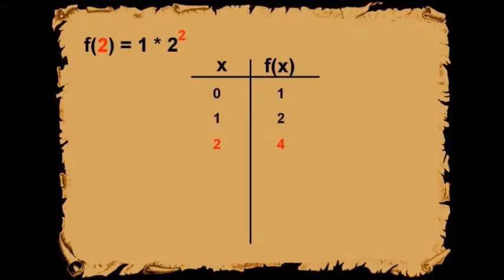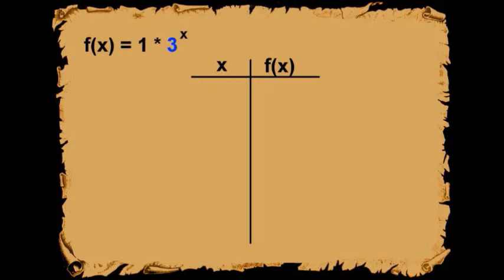Now's where it gets interesting. If x is 2, then 2 to the power of 2 is 4, and 1 times 4 is 4. Following the pattern, if x is 3, then 2 to the power of 3 is 8, and 1 times 8 is 8. Repeating this process gives us the same output of payments that the king owes the Vikings. So what happens if our growth factor changes? Let's say the king agreed to triple the payment in each year. That makes the growth factor 3 instead of 2.